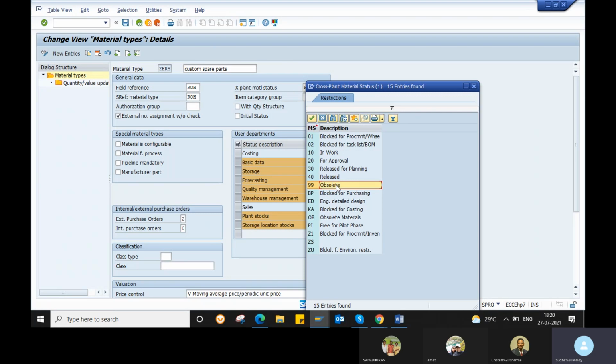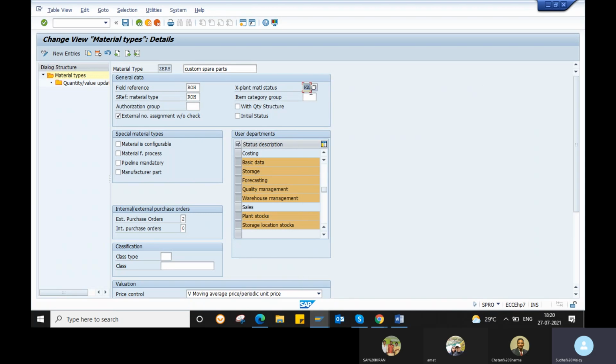So this material is an old material. This material is an outdated material. If you want to block for any procurement or for purchasing, you can block here. So for the entire plant, not only for a specific plant or a specific org unit, for the entire material type, materials will be blocked for all the plants. Okay, for all the plants, for all the purchasing organizations, these material type materials will be blocked.